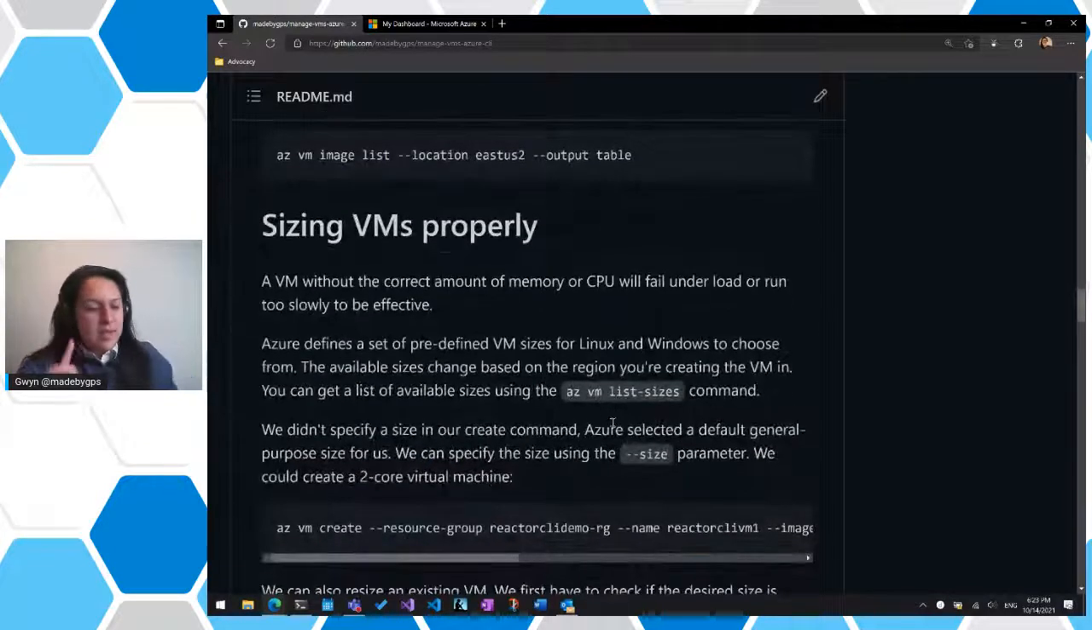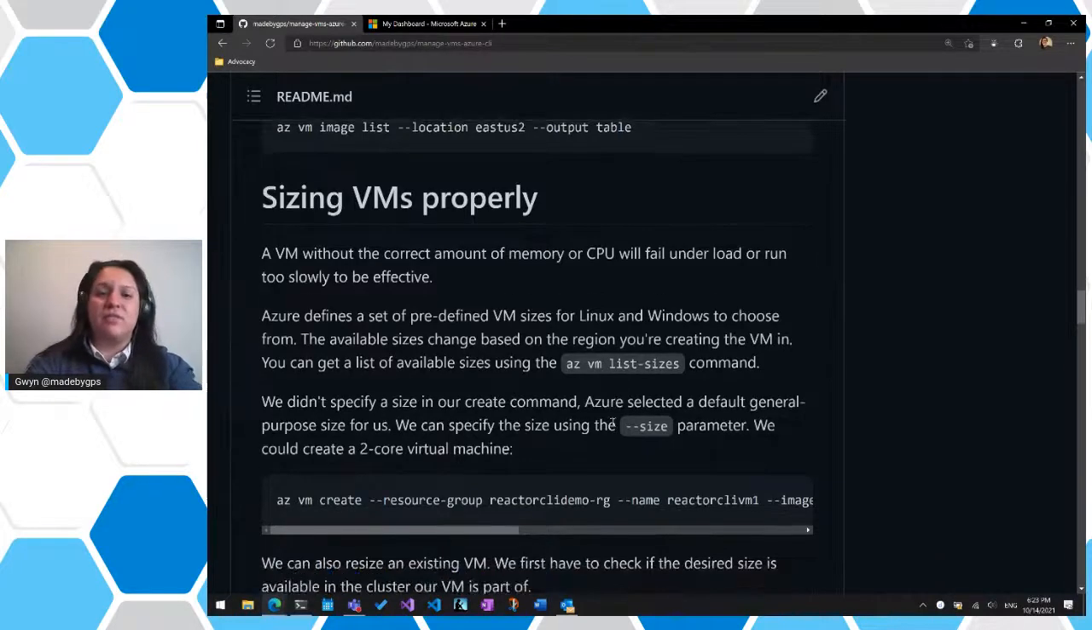Now, sizing. Sizing is very important, right? Because if you don't have the correct amount of memory or CPU under the load, it'll run too slowly to be effective and things like that, right? You might have noticed that when we actually used the az vm create command, we didn't provide a size. That's because it was set for us by default.